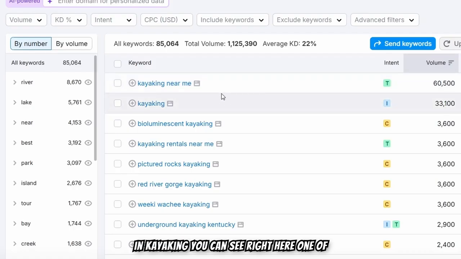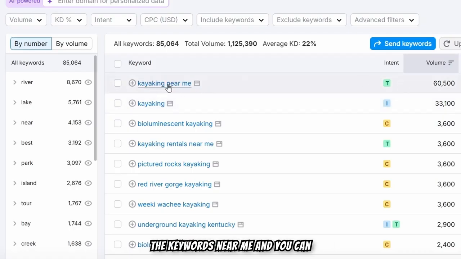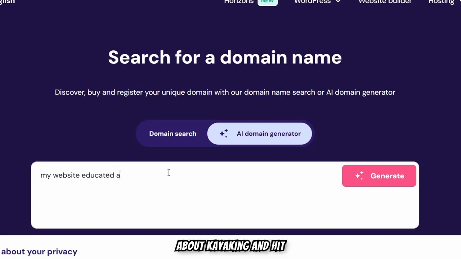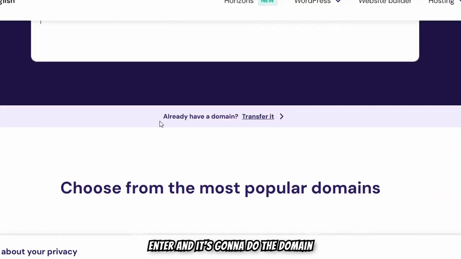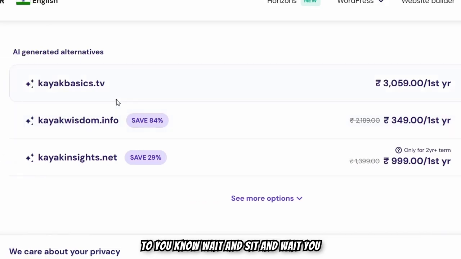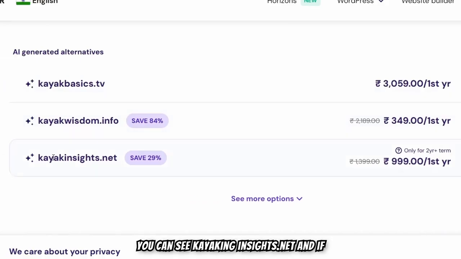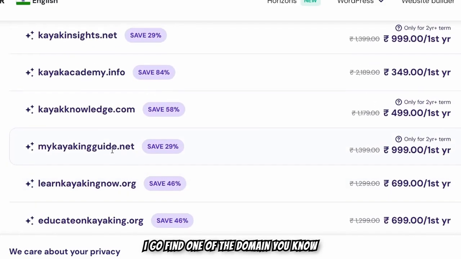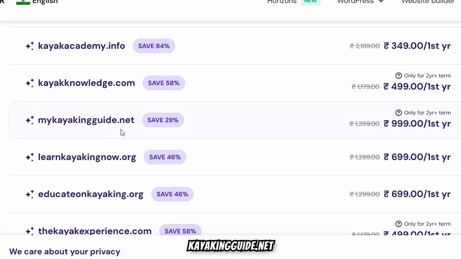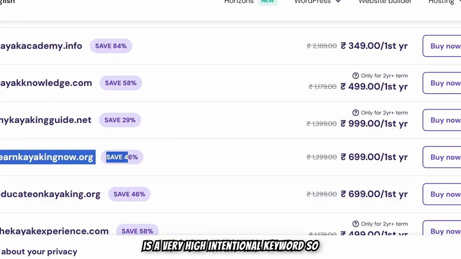So if I type in kayaking, you can see right here one of the keywords, near me, and you can directly give a keyword right here, my website educates about kayaking, and hit enter, and it's going to do the domain research for you. You don't need to sit and wait, iterating to find the best domains. And you can see kayakinginsights.net, kayak knowledge, mykayakingguide.net, learnkayakingnow.org. So this is a very high intent keyword.